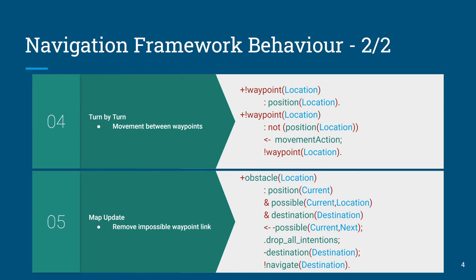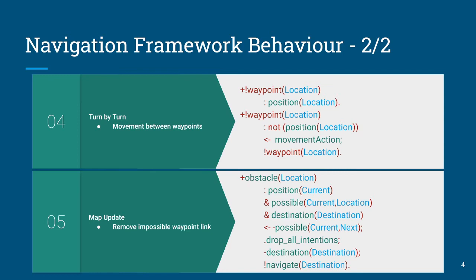For map updates, in a situation, for example, where you arrive at a wall that you didn't know was going to be there, or a closed road, you simply need to update your belief base. You drop the belief that it's possible to move between those locations. Now, if that was part of your route, you need to drop intentions.